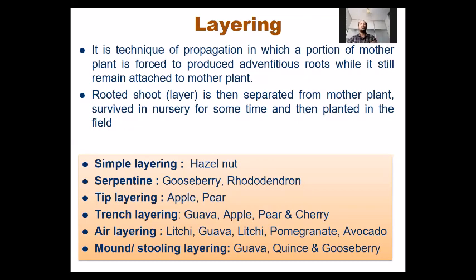In cuttings, we cut the shoot, or the leaf, or the root, and then plant it in the soil. But in layering, we will develop roots, or new plants, without separating the plant part. We develop new plants on the same plant. After this shoot is rooted, it can be separated from the mother plant and planted in the field.